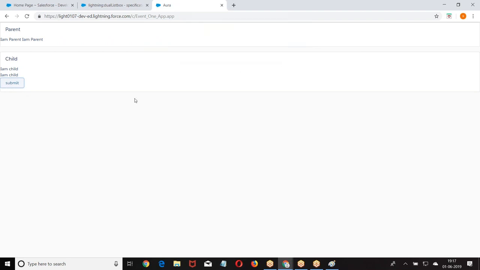Where was the button? When I click this button, JavaScript is called. That JavaScript is firing an event. When you fire an event, your parent will handle it and perform some action from the parent. When an action happens on the child, some action will be performed on the parent. Child will fire, parent will handle.